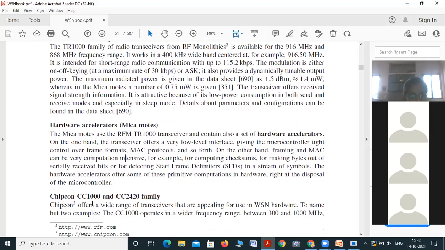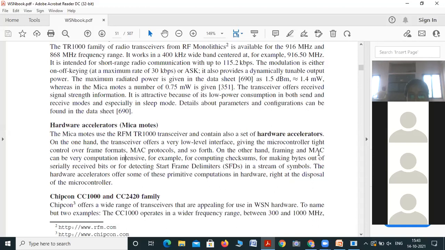The transceiver offers a very low level interface, means not that much high power components are required for interfacing. The microcontroller has tight control over the frame format. MAC protocols are used in this transceiver for communication.